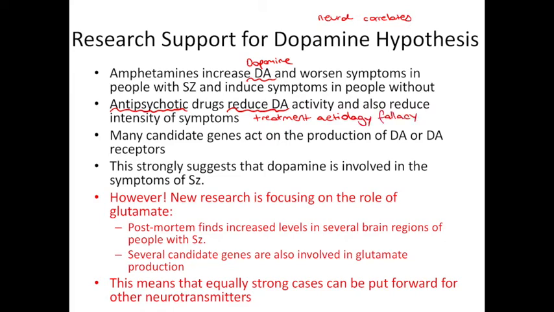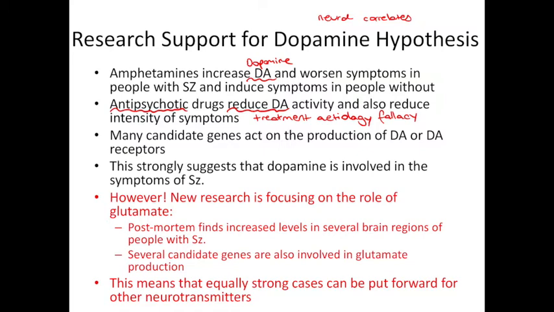The treatment etiology fallacy is basically the mistaken notion that treatment leads directly to cure. For example, if we have a headache and we take an aspirin, it works. It works and it removes the headache. But that doesn't mean that the headache was caused by the absence of aspirin. And we've got the same issue here. Just because drugs used to treat schizophrenia reduce dopamine activity, it doesn't necessarily mean that increased dopamine activity causes the disorder. This is a logical fallacy.